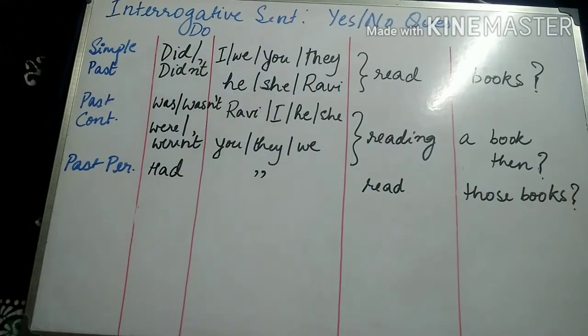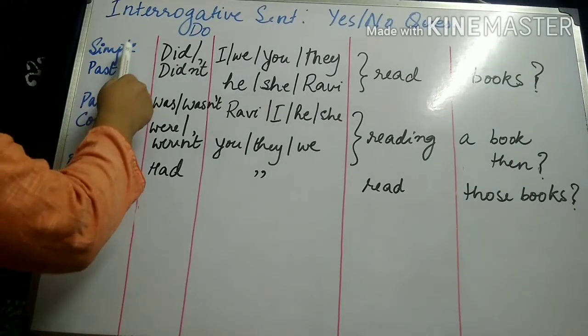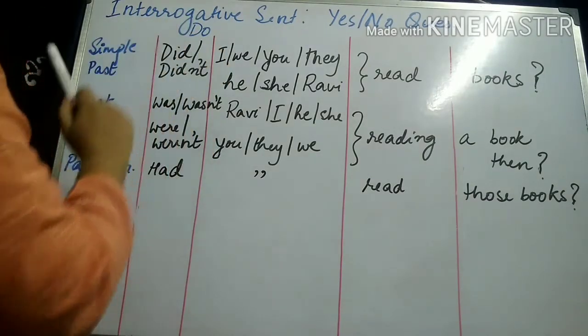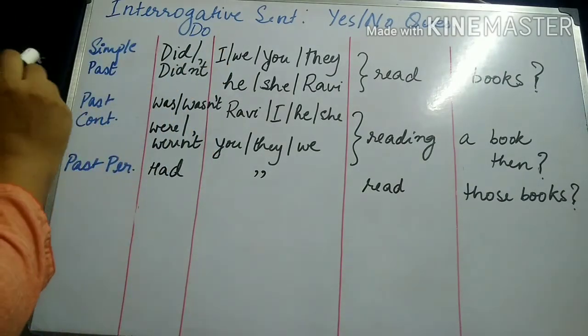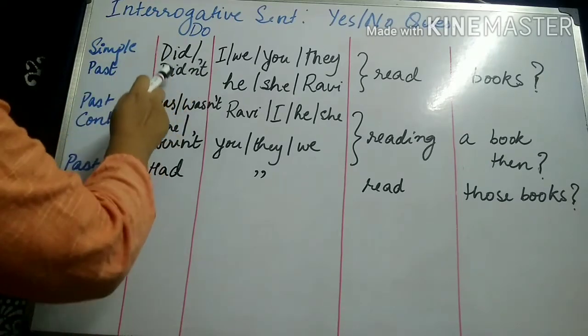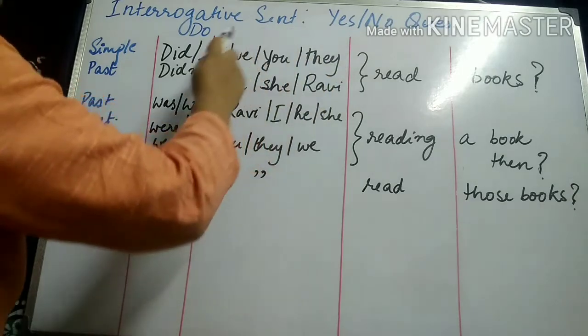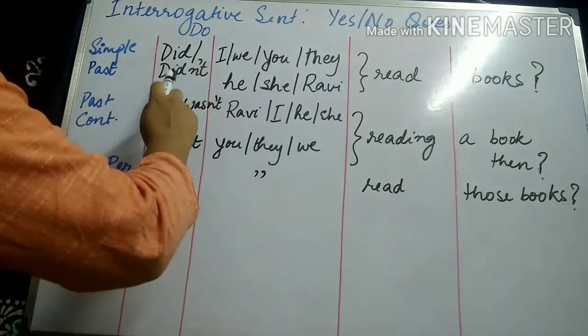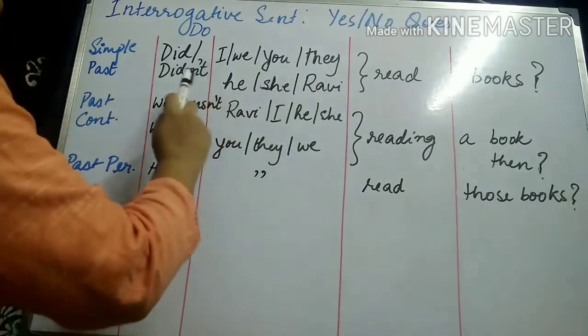Now let us take a look at the past tense verbs on the interrogative sentences. Simple past will be written with did or didn't, and all the types of subjects will carry only one verb expression.